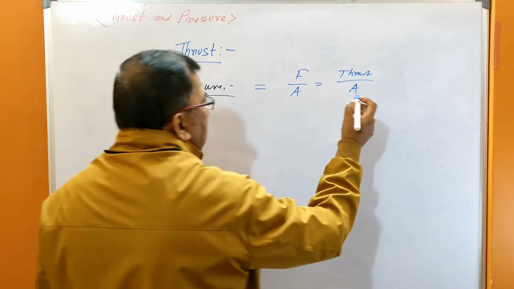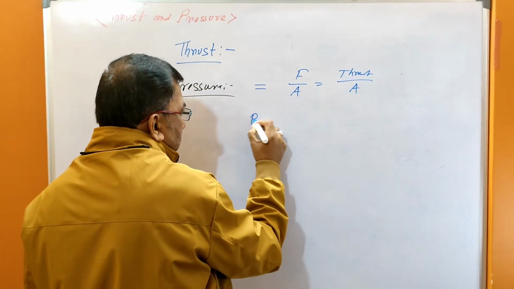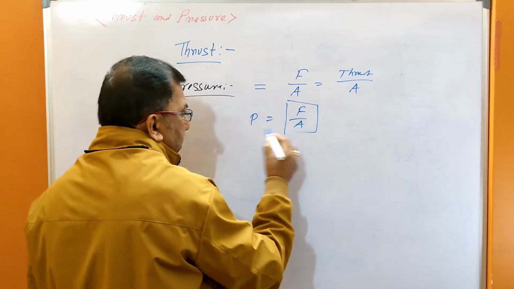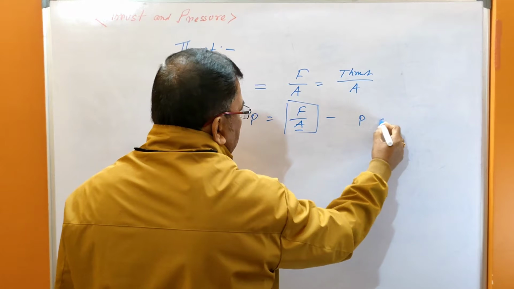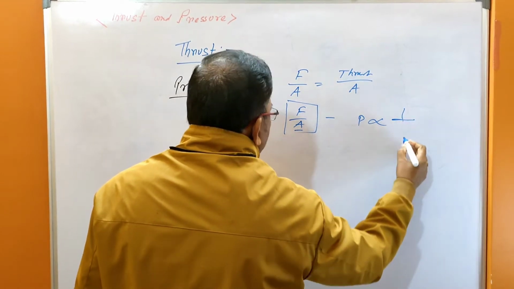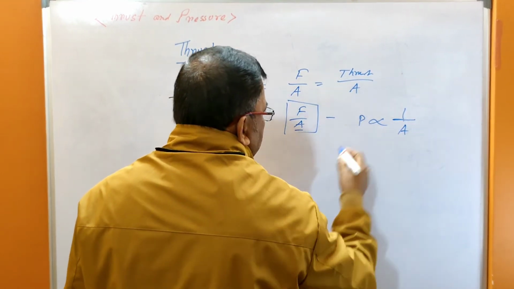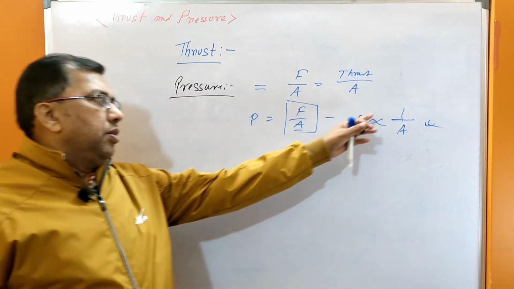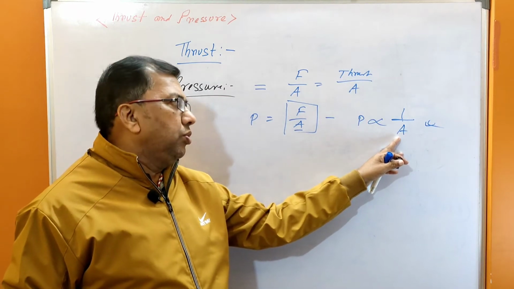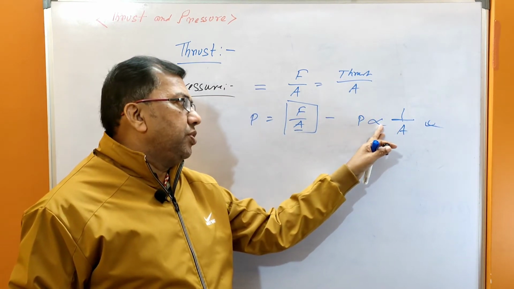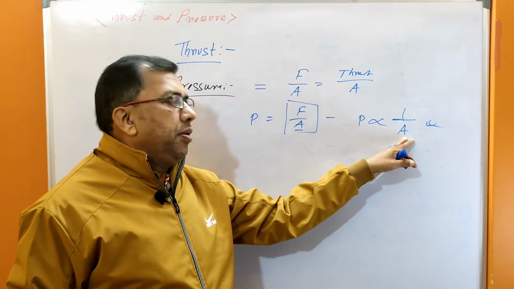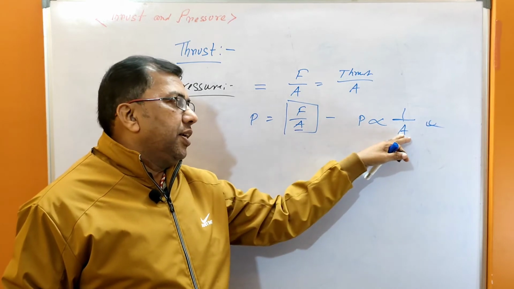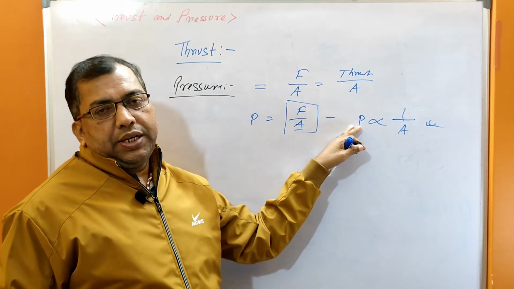That is P equals F by A. This is the main reason. Pressure is inversely proportional to area. If area increases, pressure will decrease; if area decreases, pressure will increase.